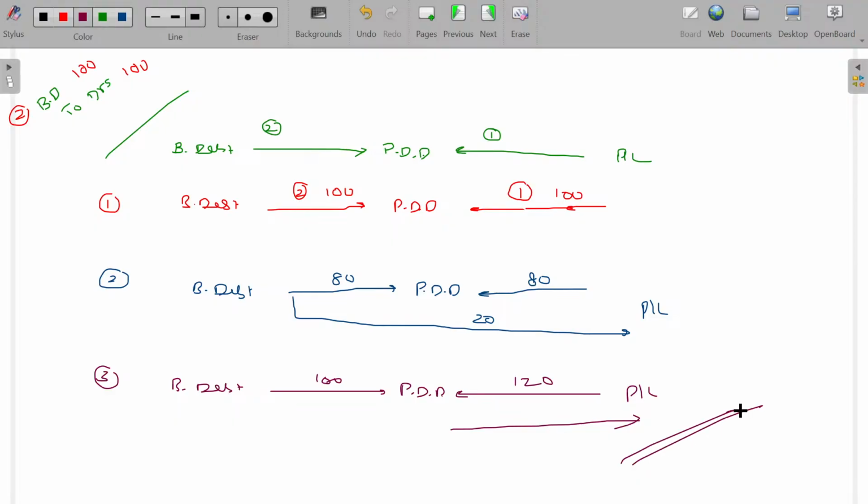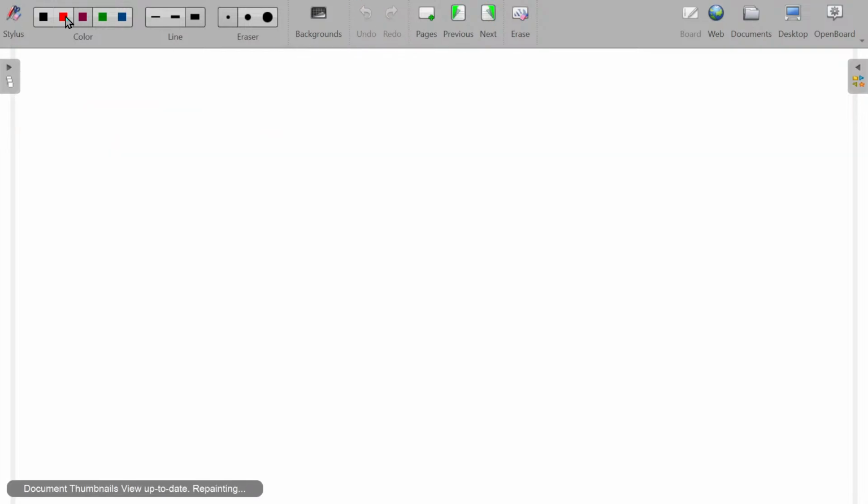For the calculation purpose, to find out how much there is a shortage or surplus and then the past journal entry, the set I am giving you is enough. Right, let's see. Now,